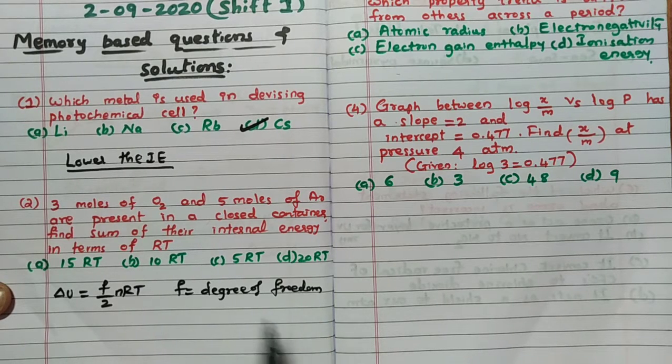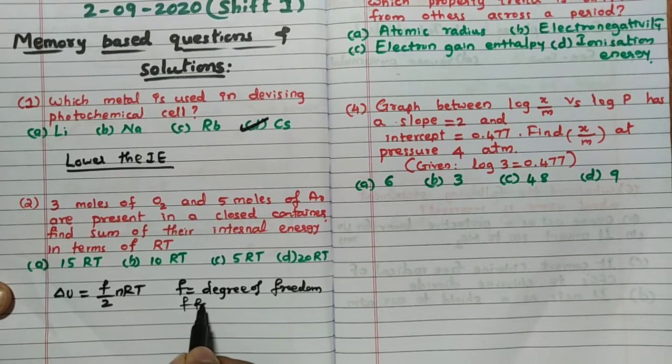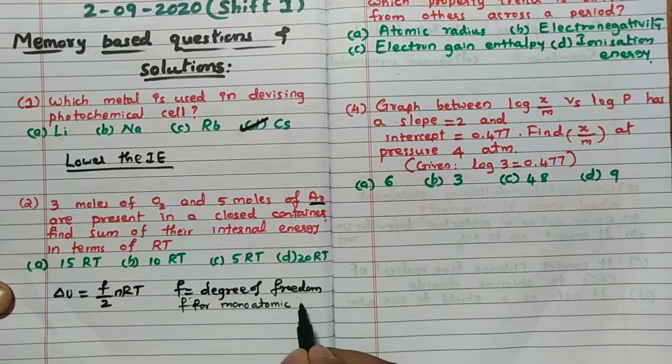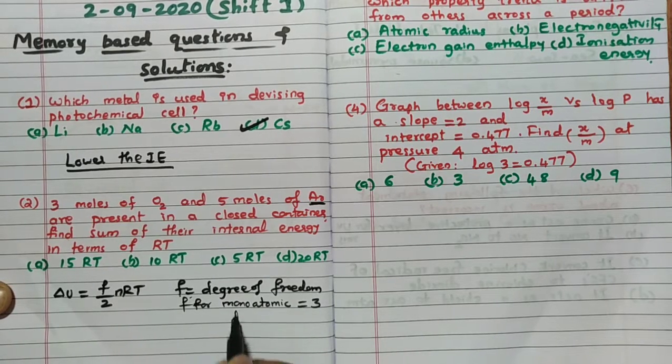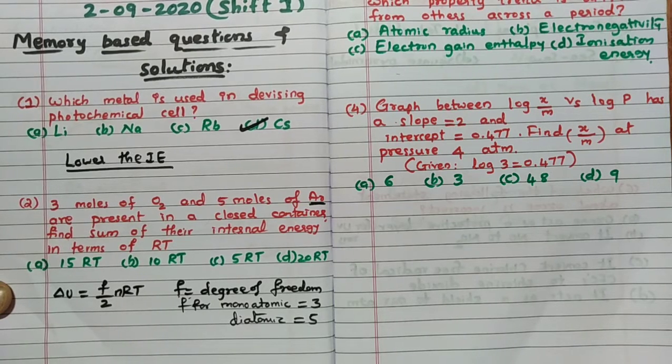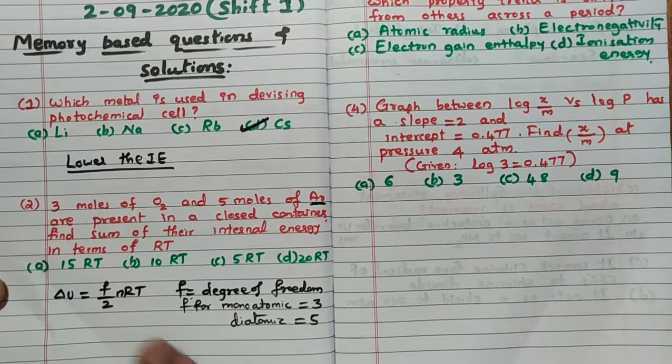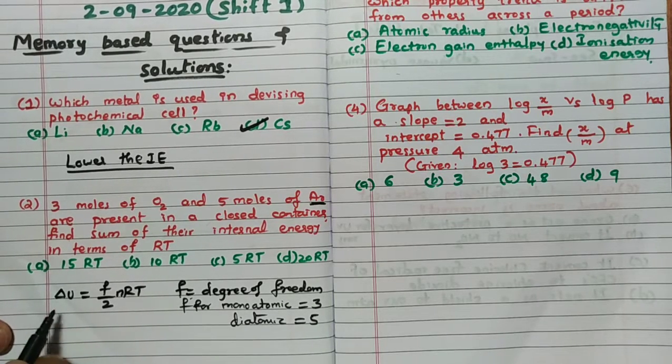Remember, the degree of freedom F for a monoatomic gas, like argon, helium, the noble gases, is equal to 3. And for a diatomic gas, it is equal to 5. For this also the proof and derivation are there, you can refer to any of the books. Here I will directly take the formula: delta U is equal to F by 2 nRT.